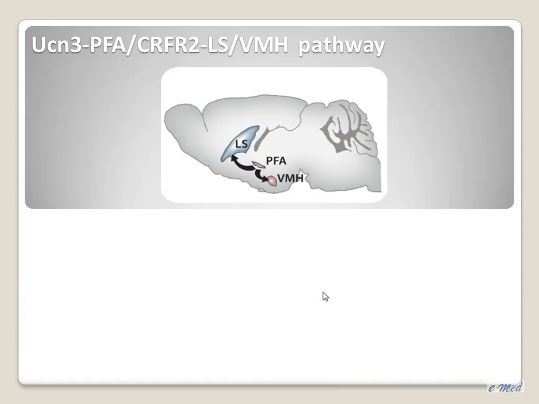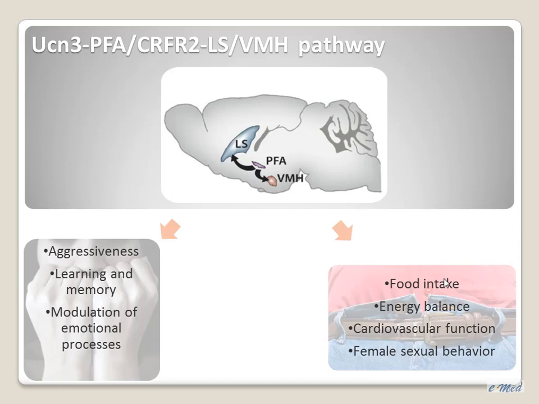When we overexpressed urocortin 3, we chose to manipulate an endogenous pathway in which urocortin 3 is secreted from the perifornical area, and from this site, urocortin 3 is projected to both the lateral septum and the ventromedial hypothalamus. This pathway is regulated by physiological stressors, and it involves the lateral septum, which is more related to aggressiveness and modulation of emotional processes, and also the VMH with its important role in energy balance.